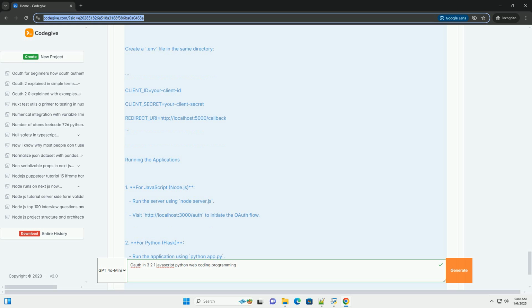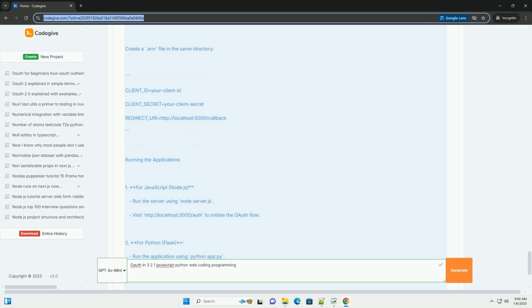Example: OAuth 2.0 with Python, Flask. Prerequisites: Python installed. Flask installed, pip install Flask requests python-dotenv. Step 1, create a Flask app. Create a file named app.py. Step 2, set up environment variables. Create a .env file in the same directory.